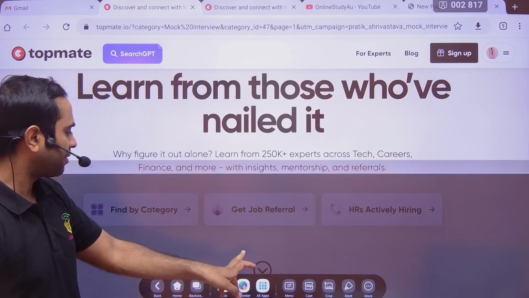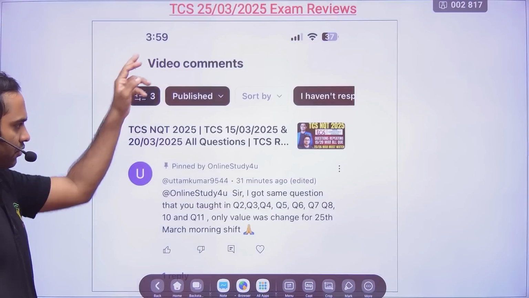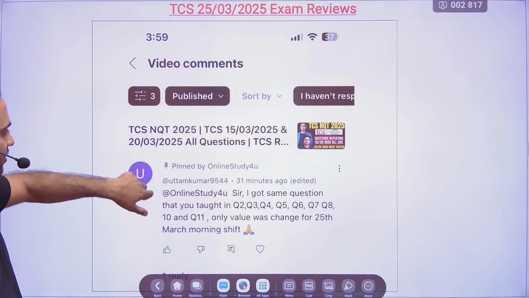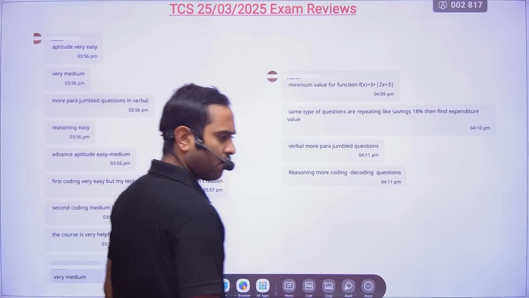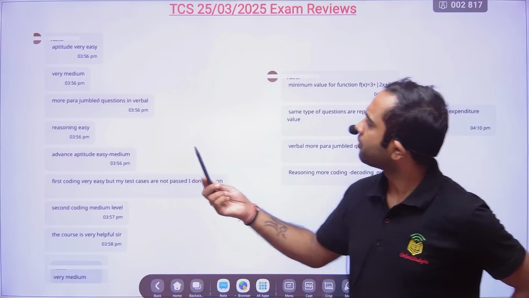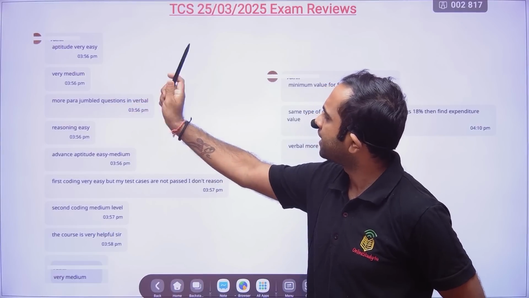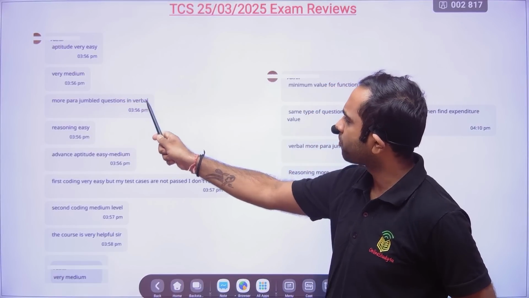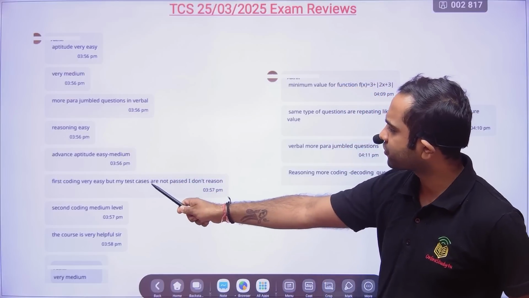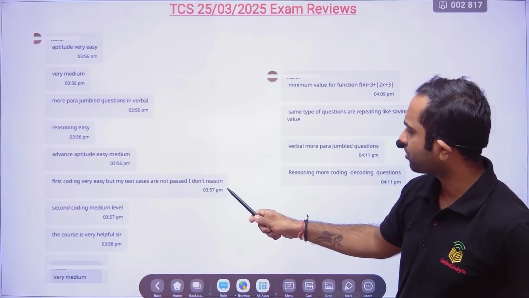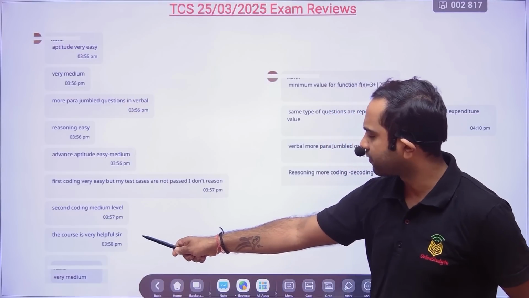Anyway, now let us come back and see what all happened in the TCS exam today. So this is the first slide which I wanted to show you, that is done. And then this is an exam review from one of the students. Aptitude very easy, and there were some medium questions. More para-jumbled questions in verbal, reasoning easy, advanced aptitude easy to medium. First coding very easy, but my test cases did not pass, I don't know the reason. Second coding question medium level. The course is very helpful, sir.